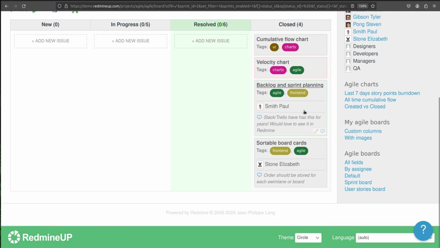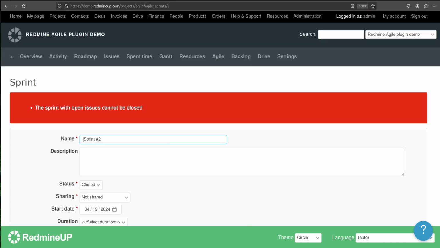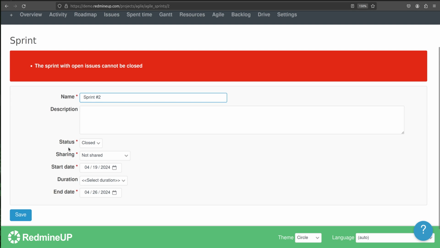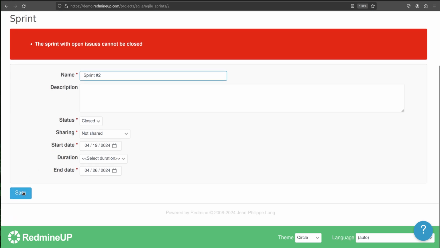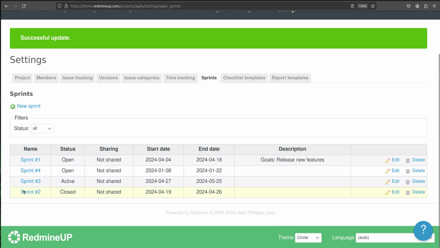Yeah, all issues are closed. We do not have any issues here, so we are free to close sprint 2. Alright, a sprint with open issues cannot be closed, but now it is a different thing. We have no open issues, and our sprint 2 is now closed.